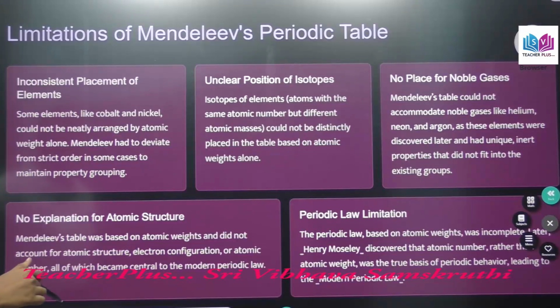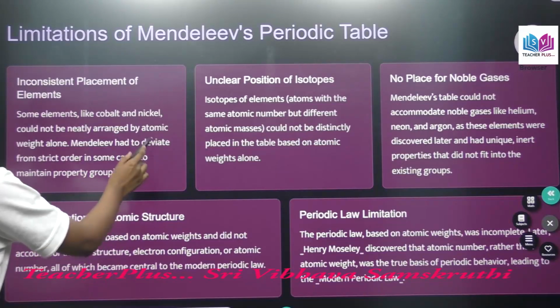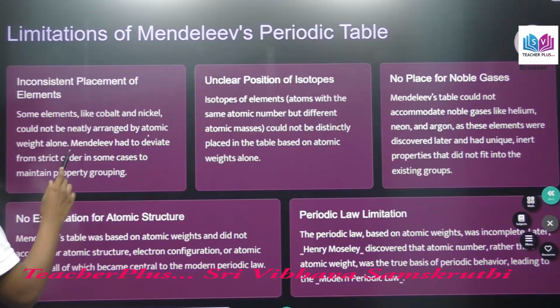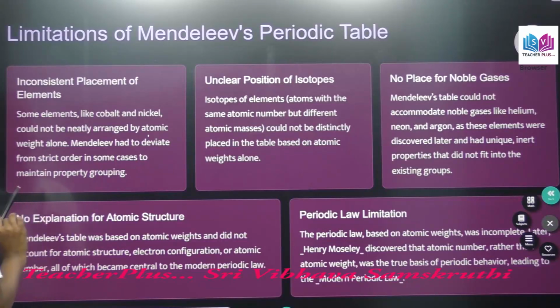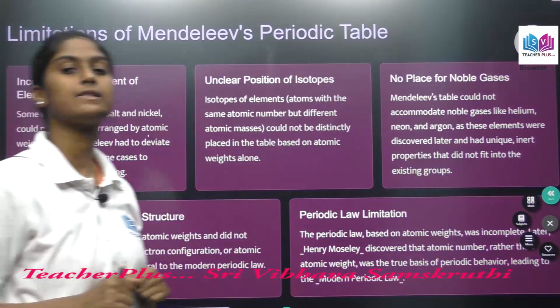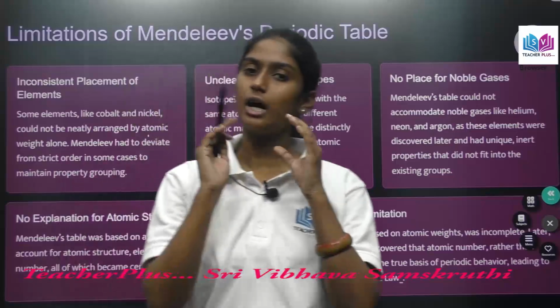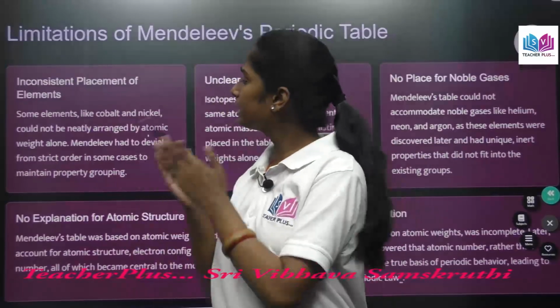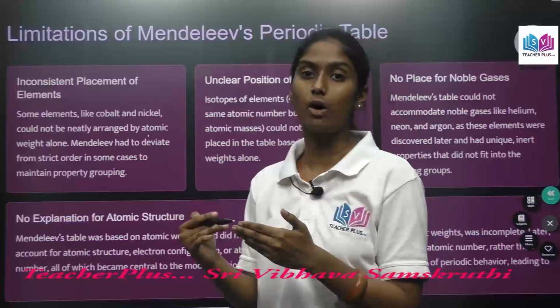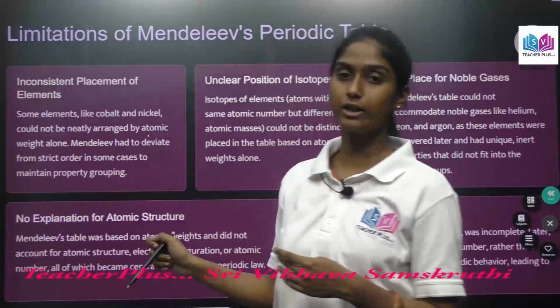Some elements like cobalt and nickel could not be neatly arranged by atomic weight alone. Mendeleev had to deviate from strict order in some cases to maintain property grouping. Just like we discussed earlier, instead of arranging these elements in a strict order of increasing atomic weight, he sometimes had to go out of order to maintain the property grouping here.